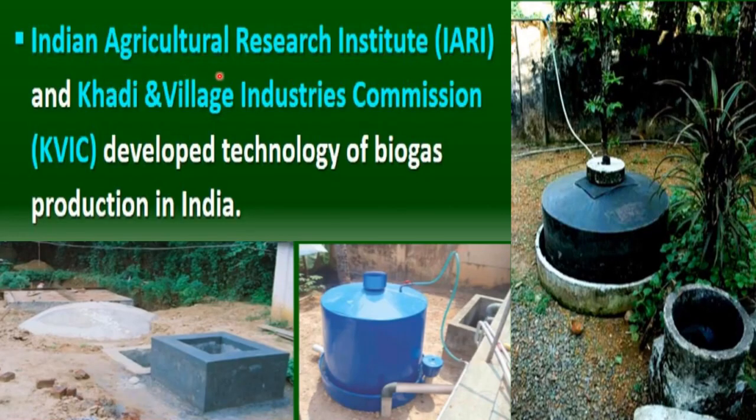Now, Indian Agriculture Research Institute, that is also called IARI. So IARI and Khadi and Village Industries Commission, that is called KVIC. Both these institutes have developed technology of biogas production in India, right? This question can be asked: which institute developed the technology of biogas production in India? So you will give the name of these two institutes.